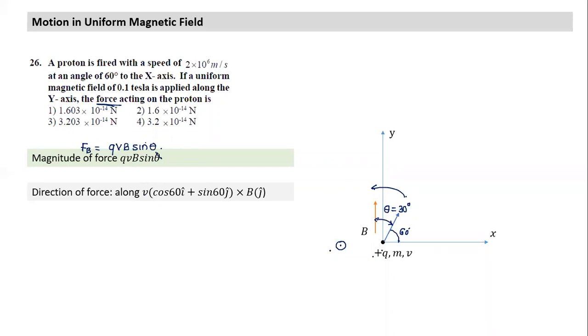So I could have written V also in terms of vector notation. V can be written as what? Here this angle is theta, V cos 60 i cap plus sin 60 j cap, into B j cap. So what I noted is that this will not produce any force. Force will act only along the i cap cross j cap direction. i cap cross j cap is which direction? k cap. So sometimes it is possible to convert this question into the form of unit vectors. We could have done it this way also.